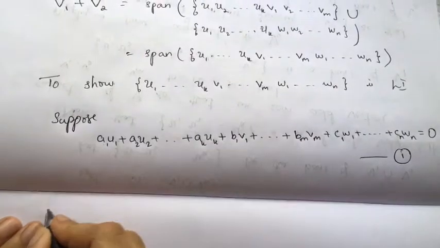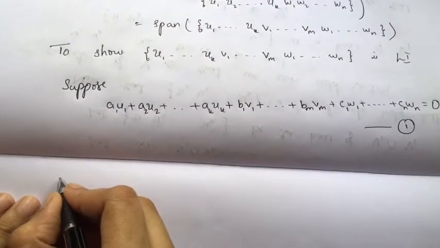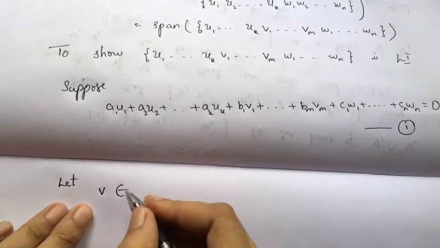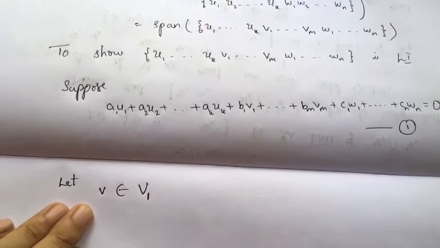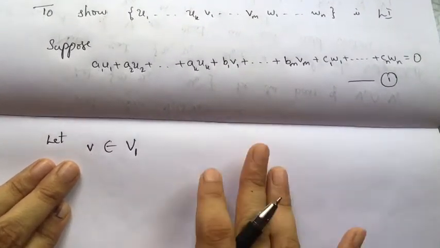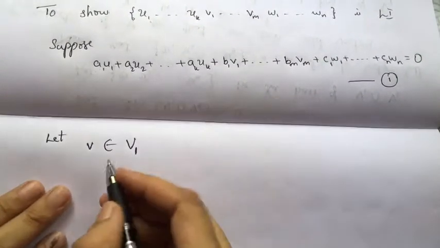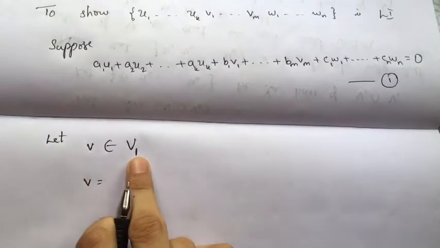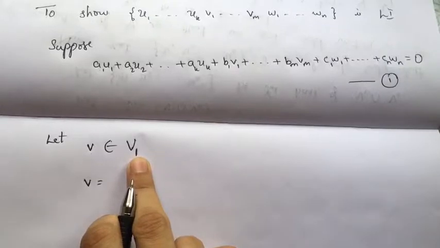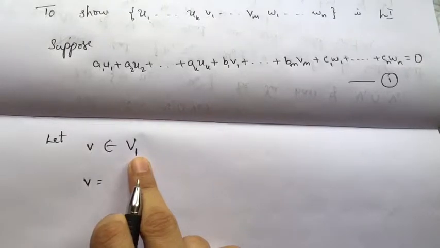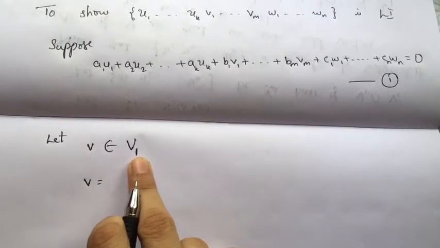Okay, so let me take a vector, say V, which belongs to the subspace V1. Now this vector V, I know that V1 has a basis whose vectors are U1, U2, up to UK along with V1, V2, up to Vm.